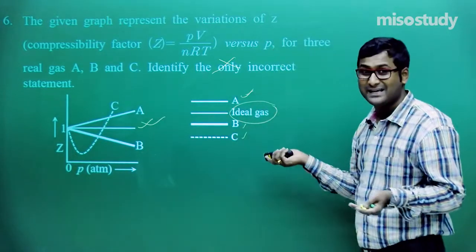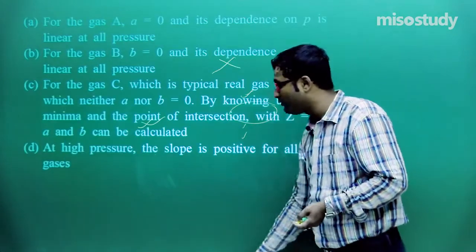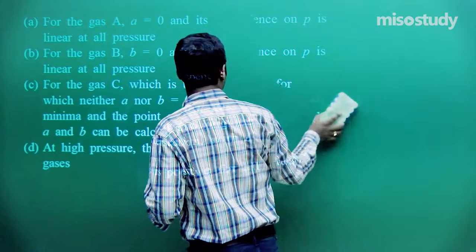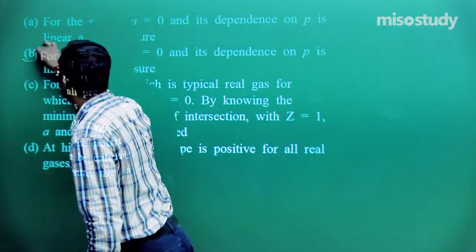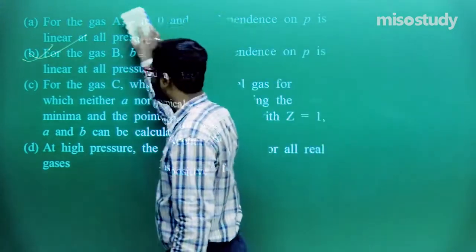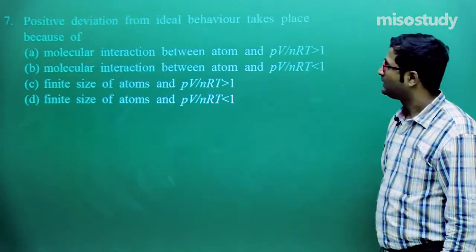So this question has an answer. Check all the options, you will find the answer. Clear to you, friend? Wait for a moment. So in this case we can say B is the correct option. Clear, friend? Now I am going to rub this part and we'll discuss the next one.